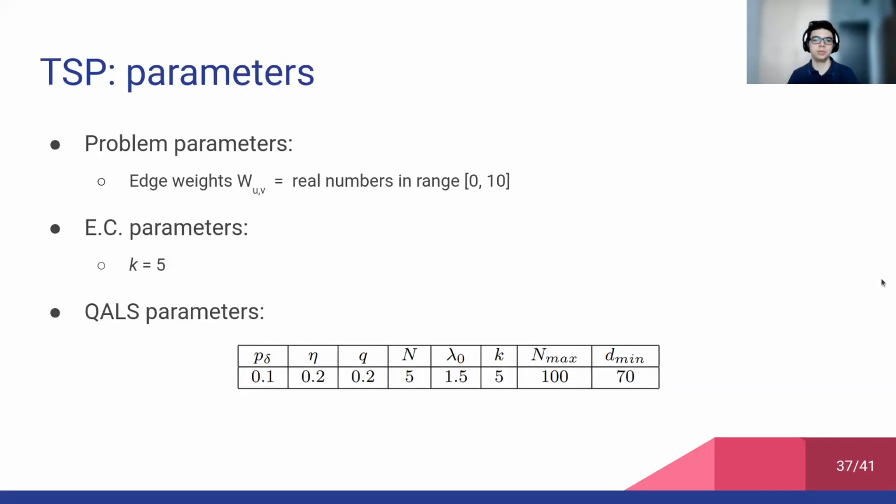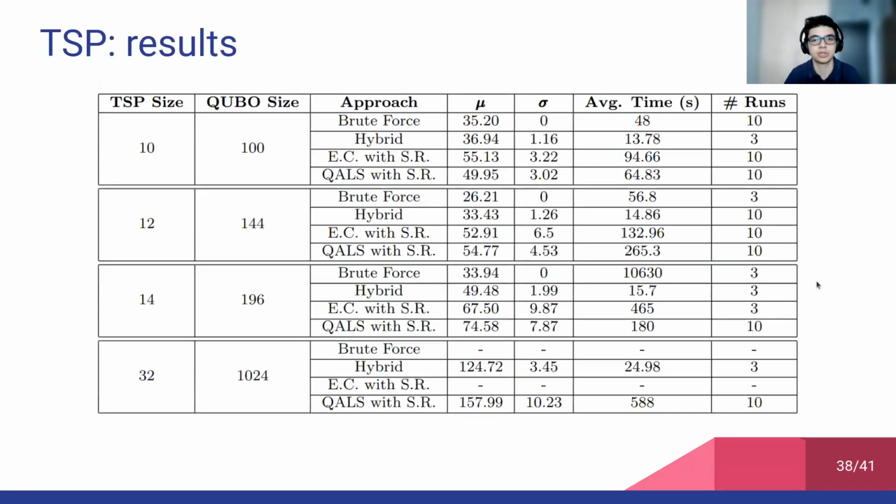And regarding the parameters, the edge weights in the problems taken into account are all real numbers in the range 0-10. And the number of reads for embedding composite has been set to 5, as also for QALS. We can see in the bottom that the parameters are quite similar to the ones used for MPP, but the main difference is a lower number of reads, K. And here we can see the results.